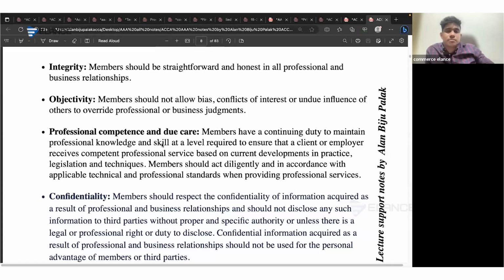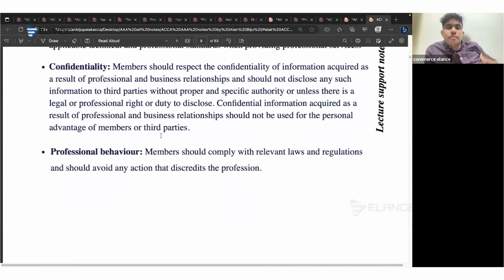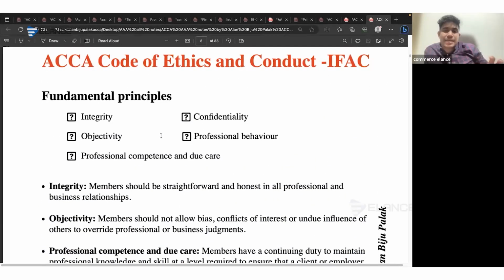If the auditor is auditing multiple entities in the same market, there are chances that some information relating to the client might be provided to the other client. So it's against confidentiality. If the auditor markets his service in such a way that discredits other professionals or ACCA as a whole, it's against professional behavior. So this is how the professional issues will appear during the course of your exam.